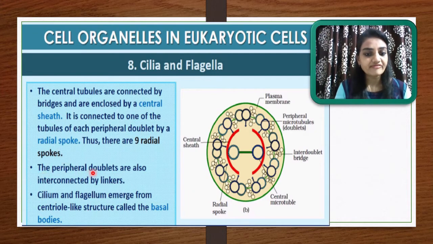The peripheral doublets are also interconnected by linkers. This is one doublet, this is the second doublet, and in between these you can see the bridge, which is called the interdoublet bridge, interconnected by the linker. Cilium and flagellum emerge from centriole-like structures called the basal body, which is a centriole-like structure.